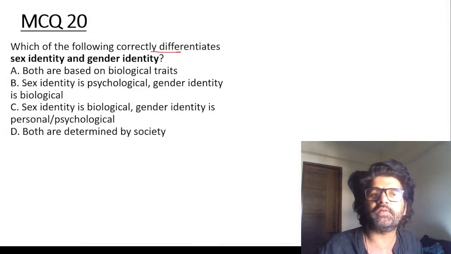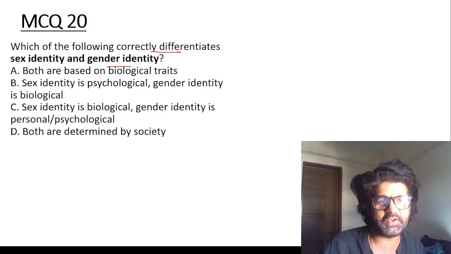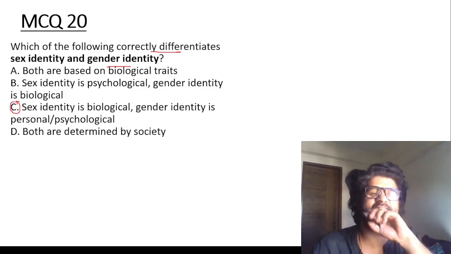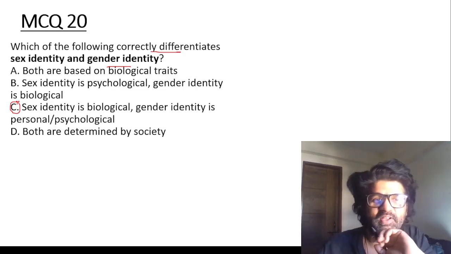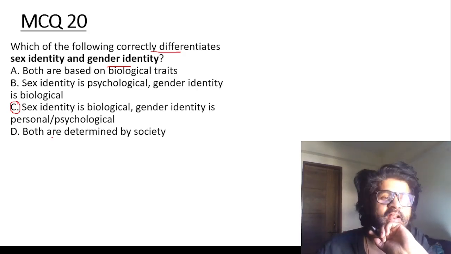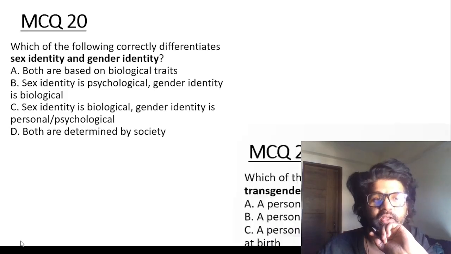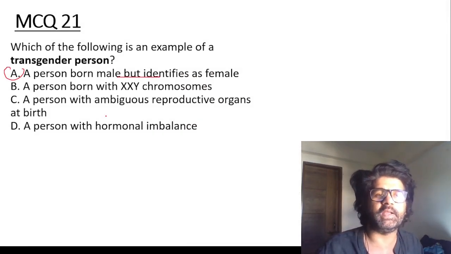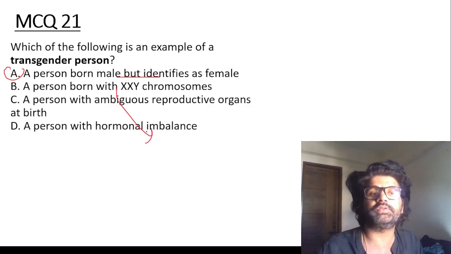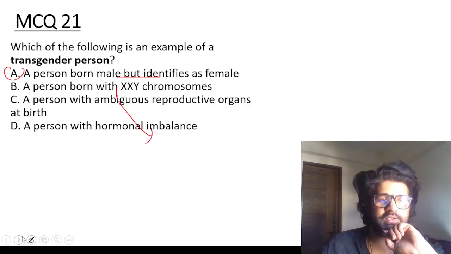Which of the following correctly differentiates sex identity and gender identity? Sex identity is biological. I'm so sorry, I was just laughing thinking about something I said. Sex identity is biological, gender identity is personal, physiological or psychological. Transgender person: a person born male identifies as female. Born with XXY chromosome, that is an intersex person. So A is the answer here.